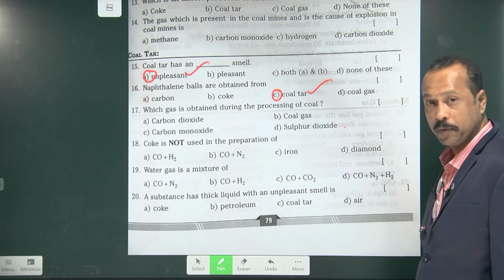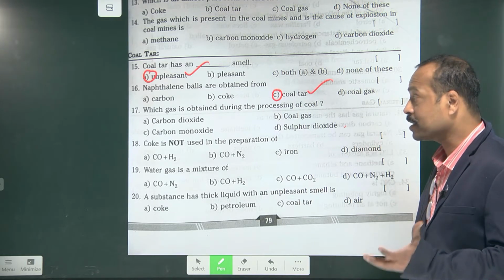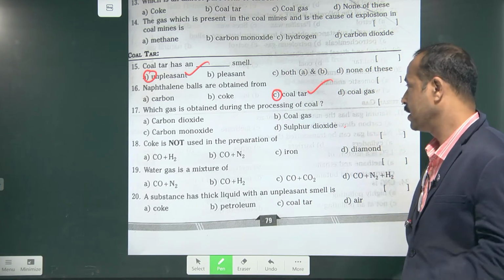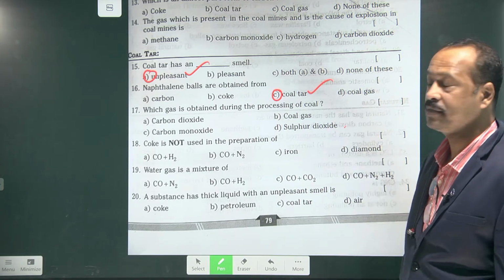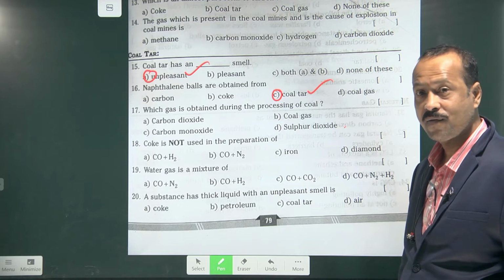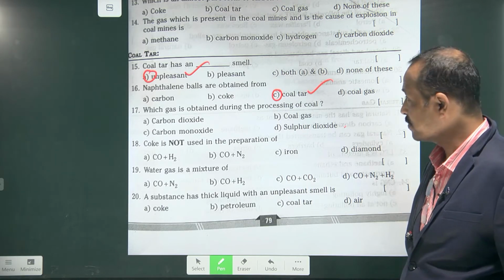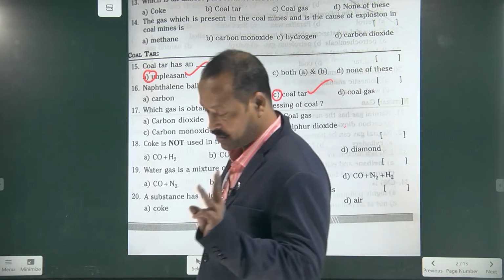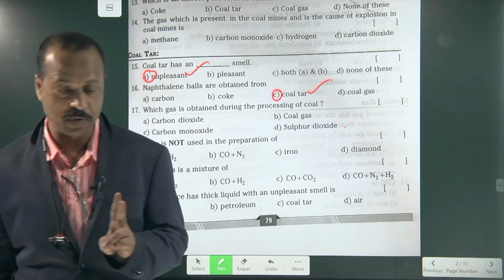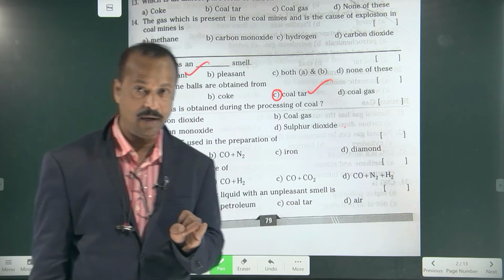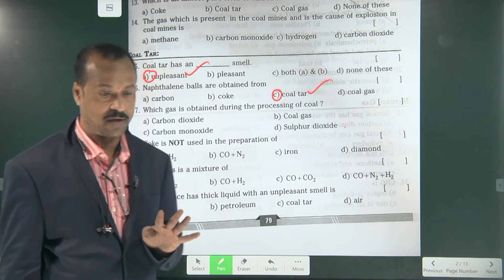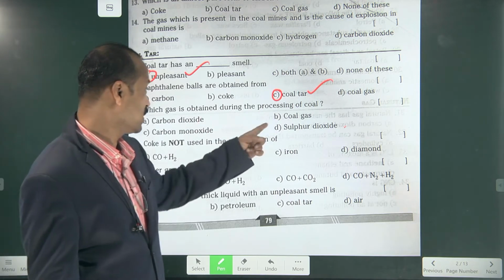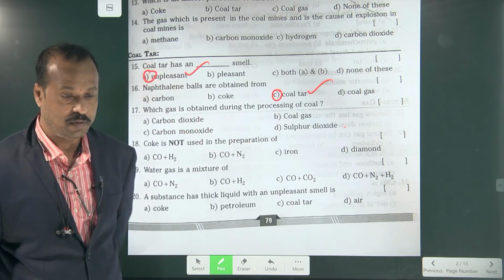Which gas is obtained during the processing of coal? When you process coal, three types of substances are obtained, as I said. One is solid, one is gas, one is liquid. Which one is one of the substances? First you say what those three are. Did you remember the three?